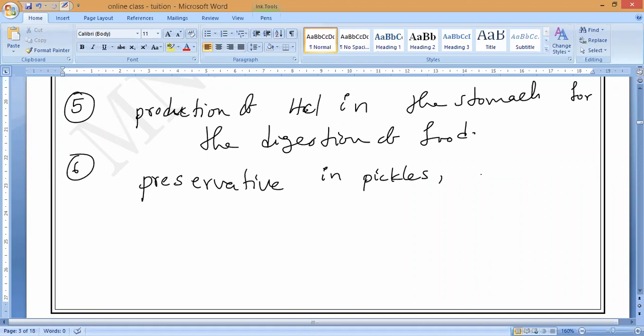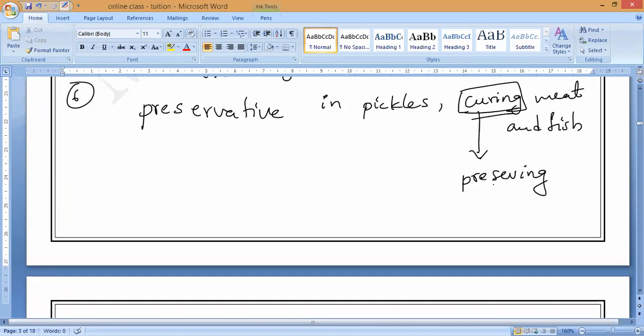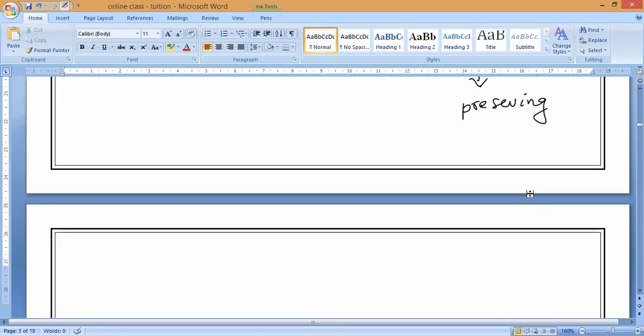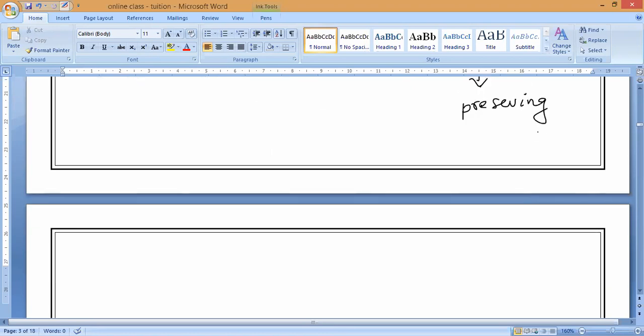As well as, the next one is curing meat and fish. What do you mean by curing? I am asking. This is chemistry and biology. Curing means preserving. Understand? Preserving is called curing. Suppose your mother buys 5 kg of chicken today. Tomorrow you cannot eat it all in a single day. So your mother will add a little bit of extra salt to it and keep it in the fridge. That is what we can call the curing process. Is it okay?